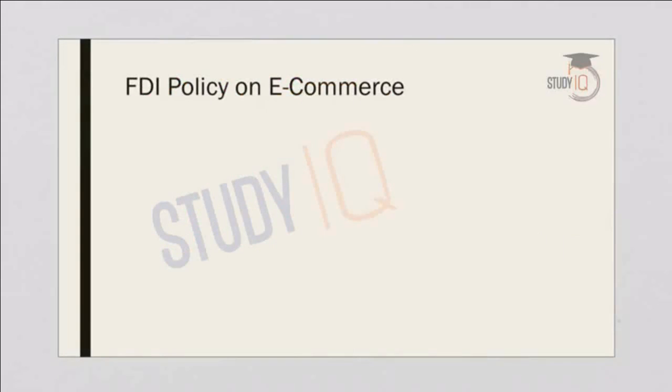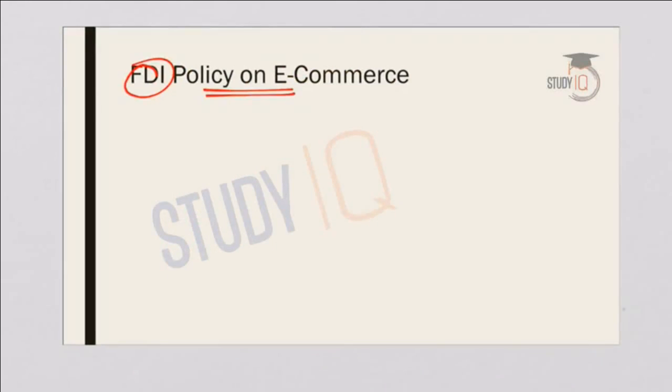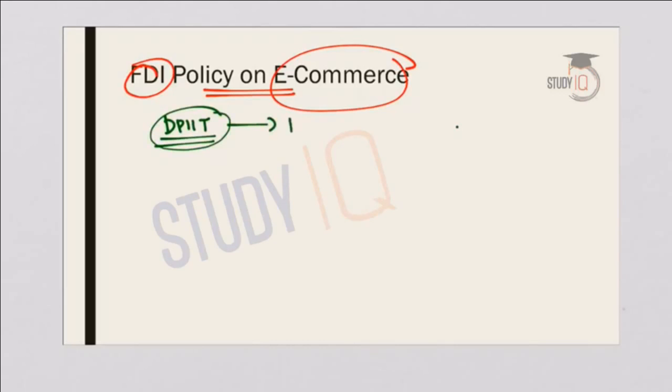Next topic is FDI policy on e-commerce. So here we will see what is the foreign direct investment policy regarding e-commerce or electronic commerce. Now what is the current affair? The current affair is that DPIIT, that is the Department for Promotion of Industry and Internal Trade. Earlier it was DIPP, Department of Industrial Policies and Promotion. Now it is renamed as DPIIT.